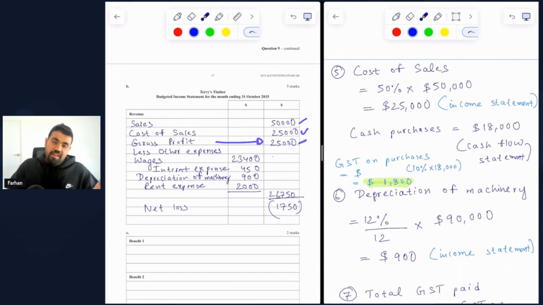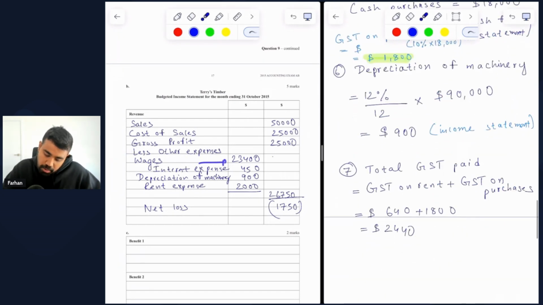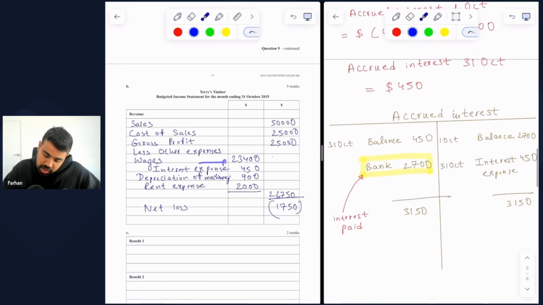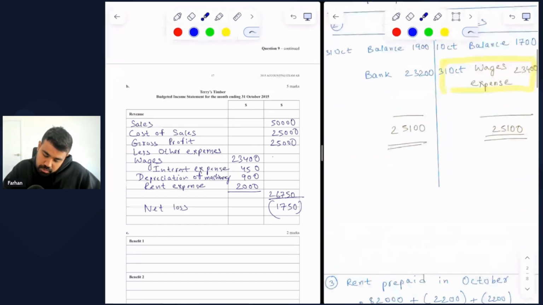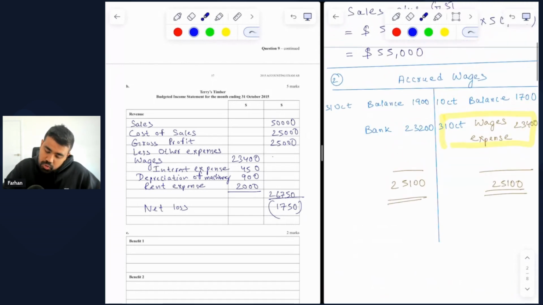We do not have any other revenue or other income to add in this case. Normally, you would see stuff like discount revenue and all those things. We do not have that. Then you subtract all the expenses. So we start with wages expense of 23,400, which is what you can see on our calculations here for wages expense, 23,400 that we had done before.